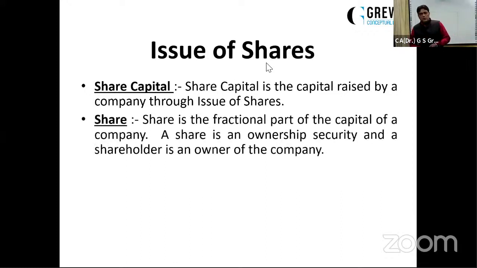Then, what is a share? It is a fractional part of the capital of a company. A share is an ownership security and a shareholder is an owner of the company. So whosoever has got the shares of the company, he or she becomes a part owner of the company. For example, a company has 40,000 shares, and out of those 40,000 shares, if I'm having 4,000 shares of that company, I am the 10% owner of that company. I have got 10% voting rights and ownership rights of that company. So that's what we call a share.